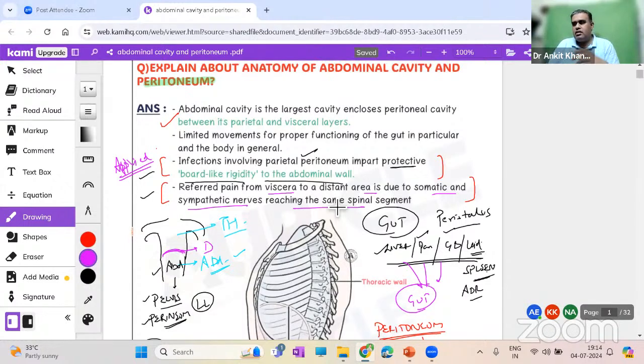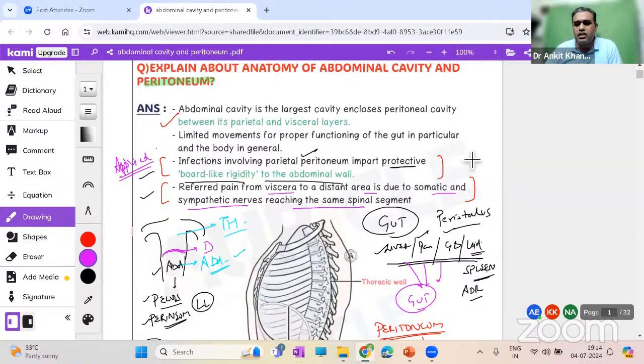See what happens is, suppose you went outside to a party or to a marriage or to any function, and you had some food here and there. Suppose the food was stale, not fresh. What will happen is, suppose next day you develop a stomach ache and diarrhea and all that, right? That is known as gastroenteritis.